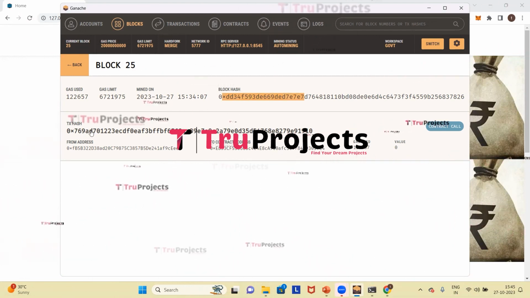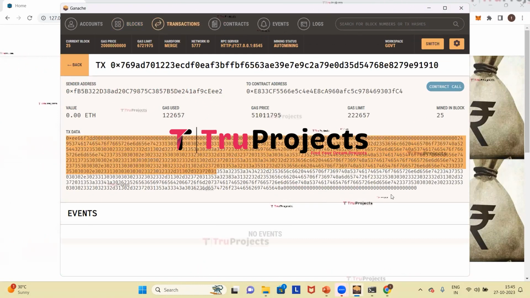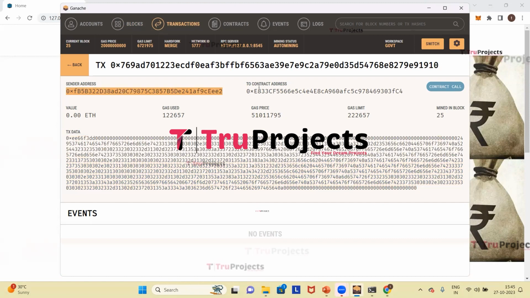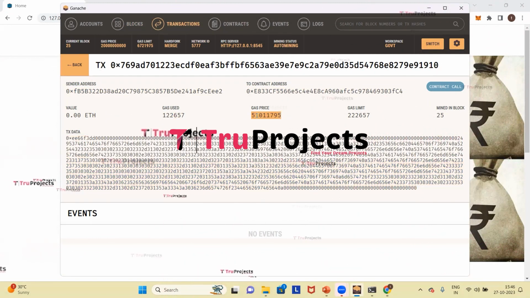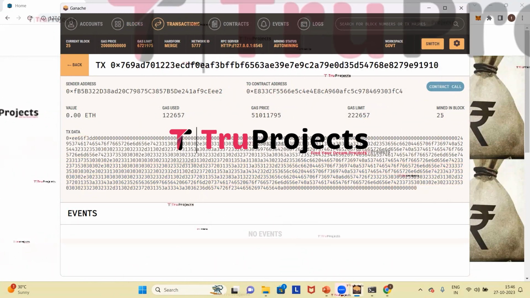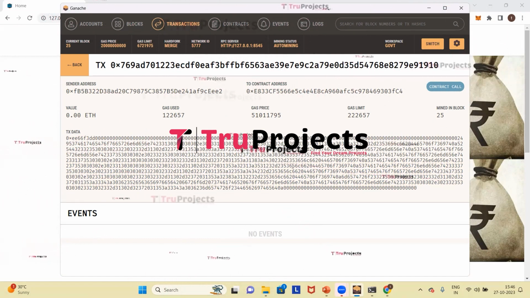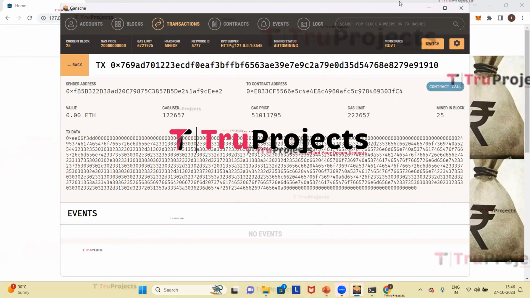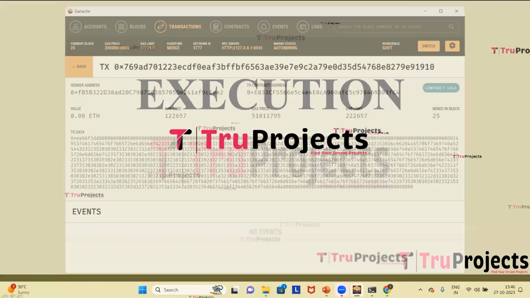If we open the transaction hash, it will redirect to transactions. Here we can see transaction data, and here we can see sent address. We can see to contract address, gas used, gas price, gas limit, and mined in block. The data will be stored permanently in these blocks and we can retrieve the data whenever we want. Now we will close this Ganesh.